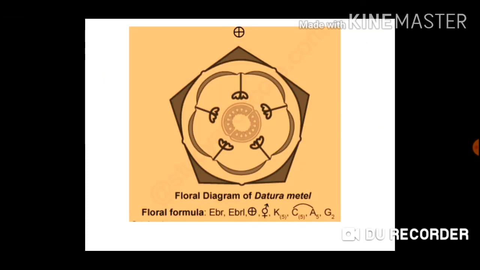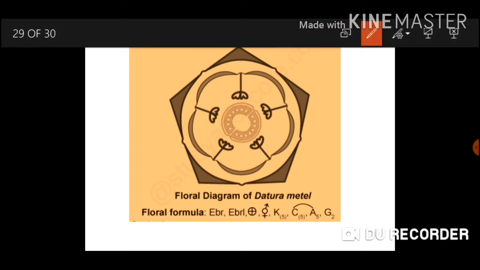This is the floral diagram of the type specimen of this family, that is Datura metel. So here you have to study the floral formula as well as the floral diagram. I shall read the floral formula: ebracteate, ebracteolate, actinomorphic, bisexual, K in bracket 5, that means calyx, sepals 5, and bracket denotes the gamosepalous condition.